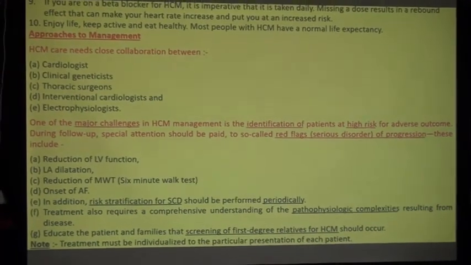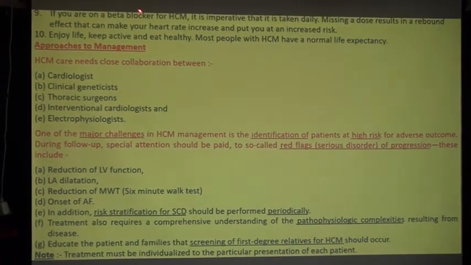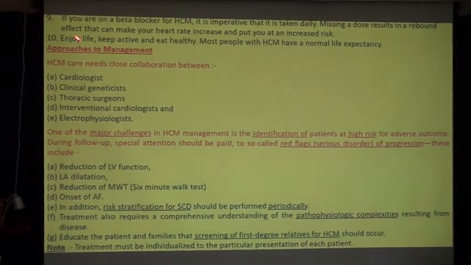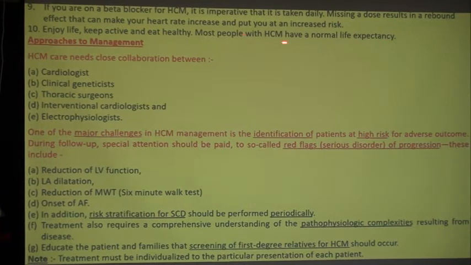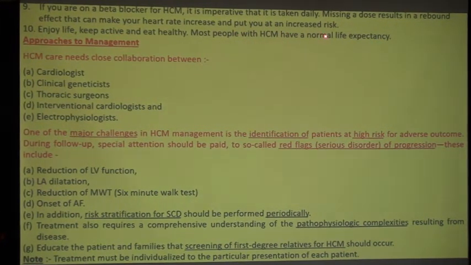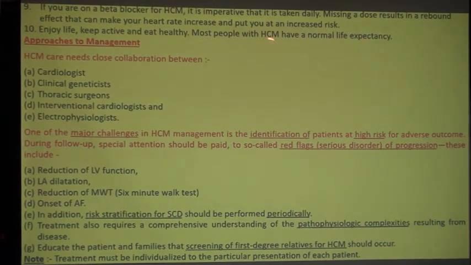Enjoy your life. Keep active and eat healthy. Most people with HCM have a normal life expectancy.